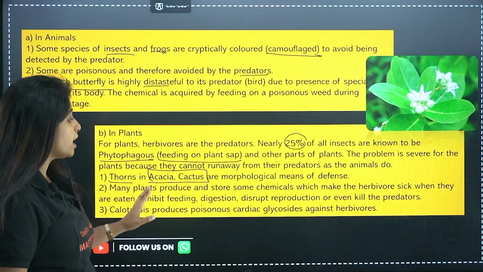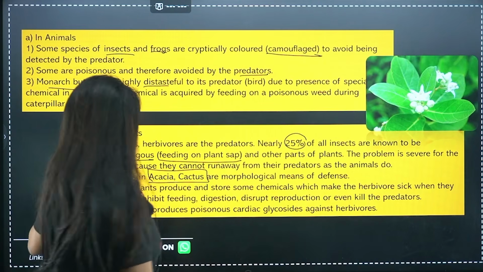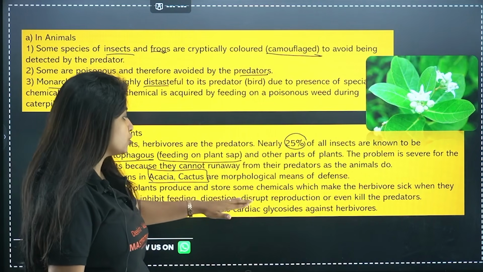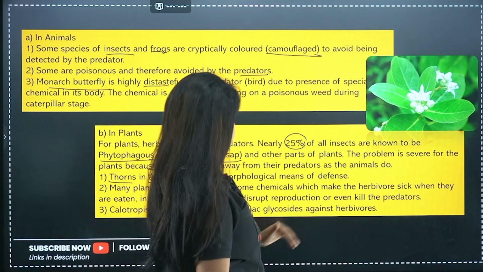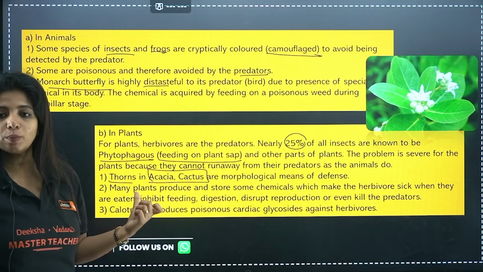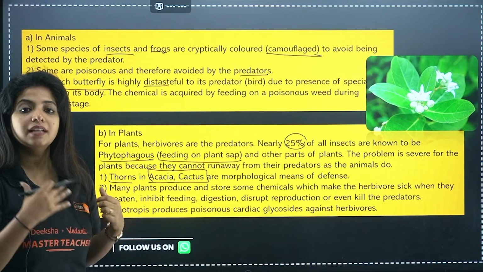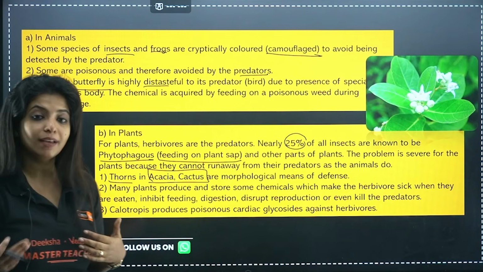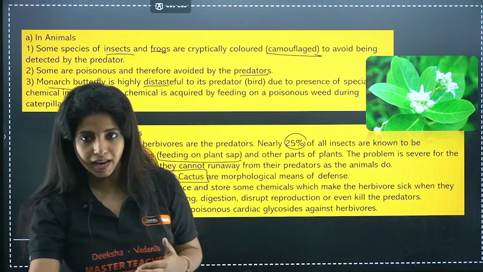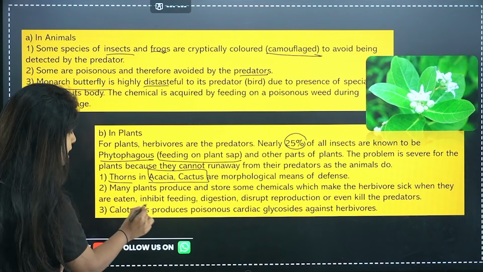Now, many plants produce and store some chemicals which make the herbivore sick when they are eaten, inhibit feeding, digestion, disrupt reproduction, or even kill the predators. Many plants, my dear children, have some chemicals stored in them, and when any organism comes and eats it, these chemicals are transferred to them, and the organism can be killed or diseased as well. One big example is Calotropis.